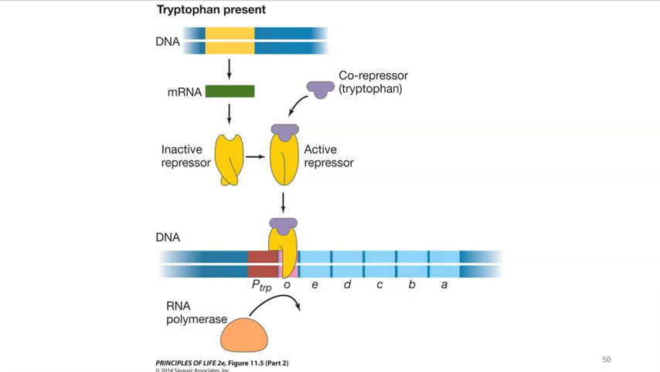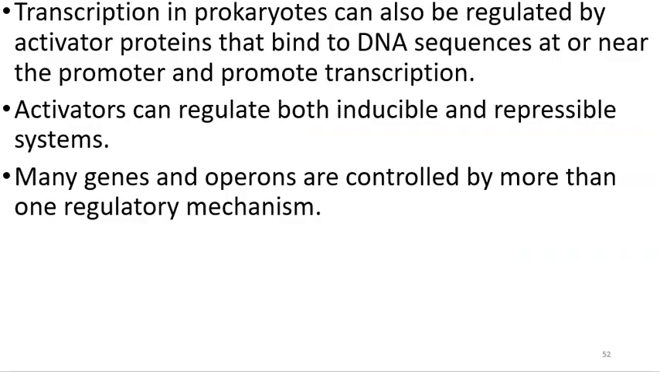Transcription in prokaryotes can also be regulated by activator proteins. Activators can regulate both inducible and repressible systems. Many genes are controlled by more than one regulatory mechanism. So yeah, we're of course just scratching the surface here. This is not an end-all, be-all situation. An example of positive gene regulation is E. coli. Actually, there were a couple of questions one year on a test about this, and it's only a couple of slides, so it's interesting how questions are made.